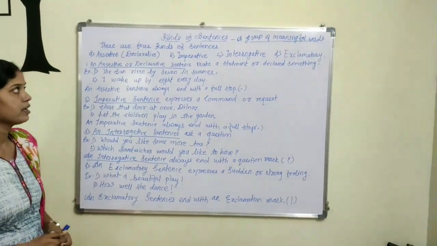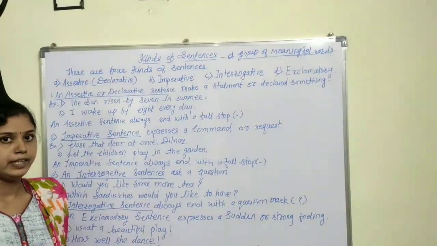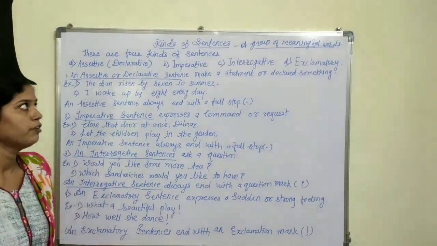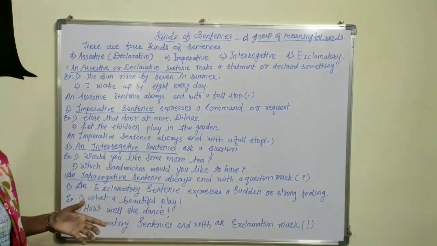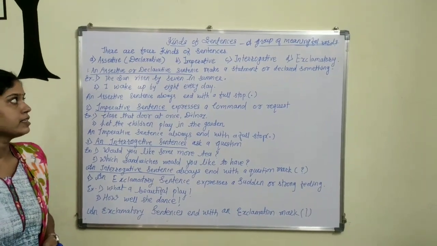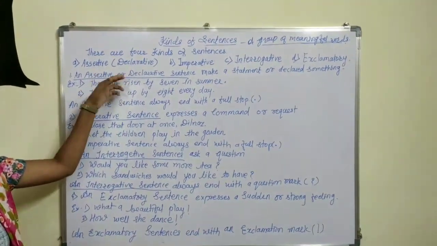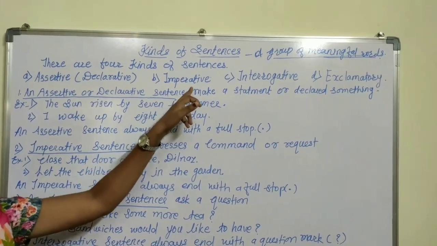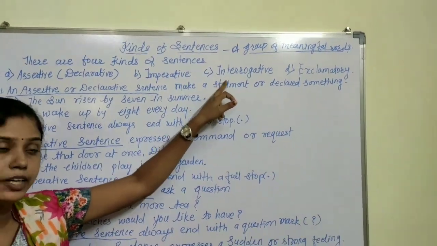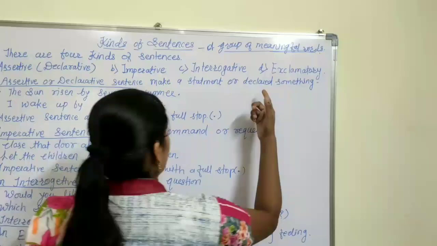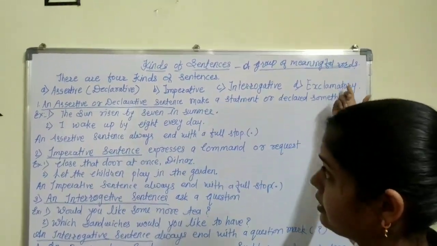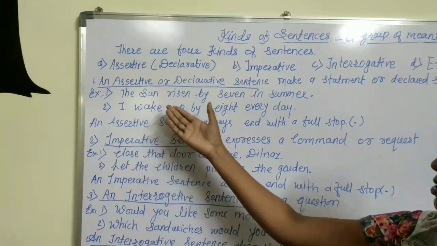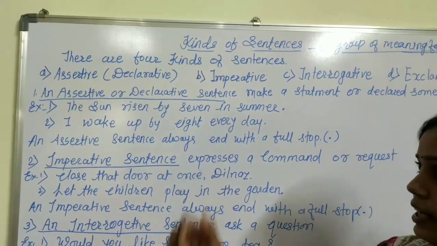Kinds of sentences. Firstly, what is meant by a sentence? A sentence is a group of meaningful words. There are four types of sentences. First is the assertive sentence, also called the declarative sentence, second is the imperative sentence, third is the interrogative sentence, and fourth we can see the exclamatory sentence. Firstly, we discuss the assertive or declarative sentence.